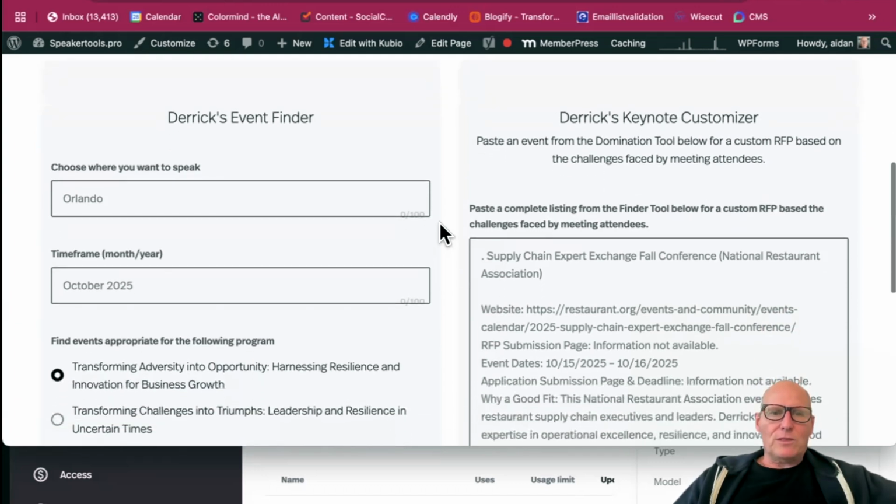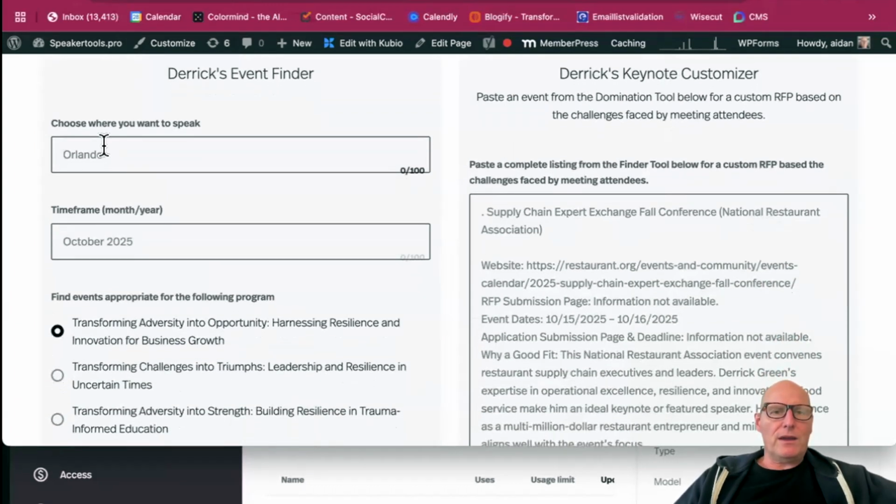So let's start with the finder. Because this is for Canada, we are going to pick a city in Canada. The way I recommend people do this is that they go to ChatGPT and they ask for the top 20 convention cities, and then they go through those on a rolling 3-month search starting 6 months out. So right now you'd be looking for October, November, and December. Because it's for the Canadian context, we're going to ask ChatGPT for the top 20 convention cities in Canada. And I am going to say Halifax is one of them because I've done that search before for somebody else. So let's go to Halifax.